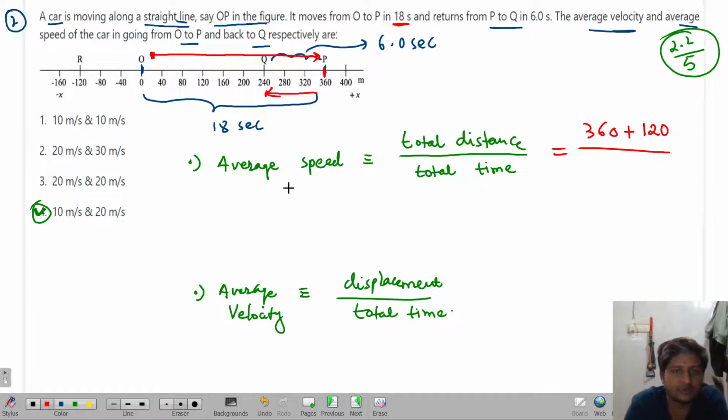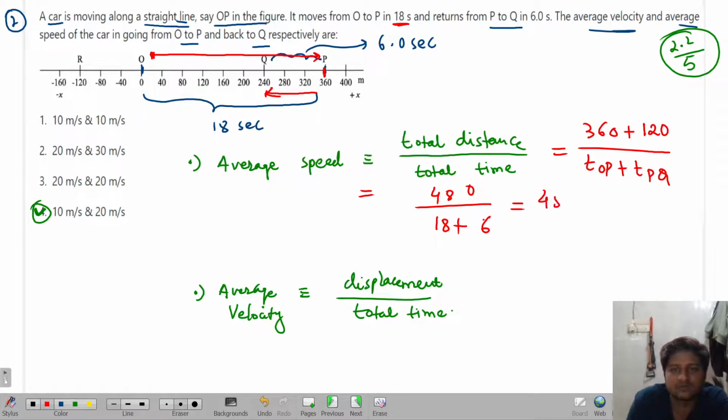So try to understand, when I am calculating average speed, what is the formula? Total distance by total time. So first OP plus PQ divided by time for OP plus time for PQ. Got it or not? This is how much? 360 plus 120 is 480, divided by time for OP, which is 18 seconds. For PQ it is how much? 6 seconds. So this is 480.